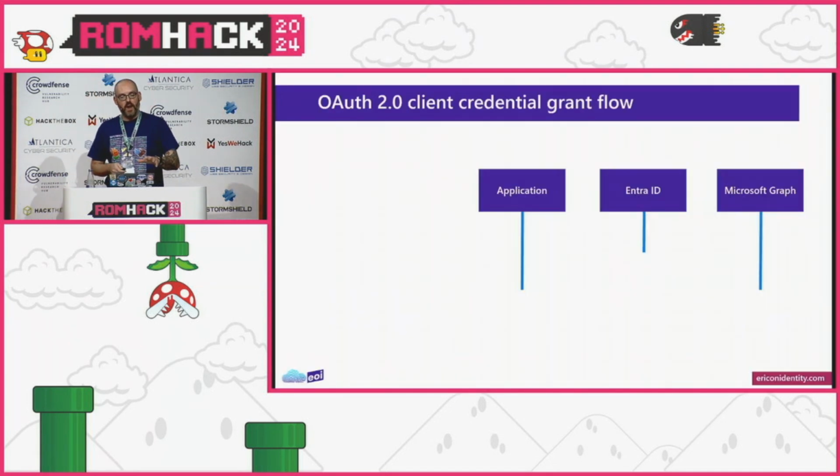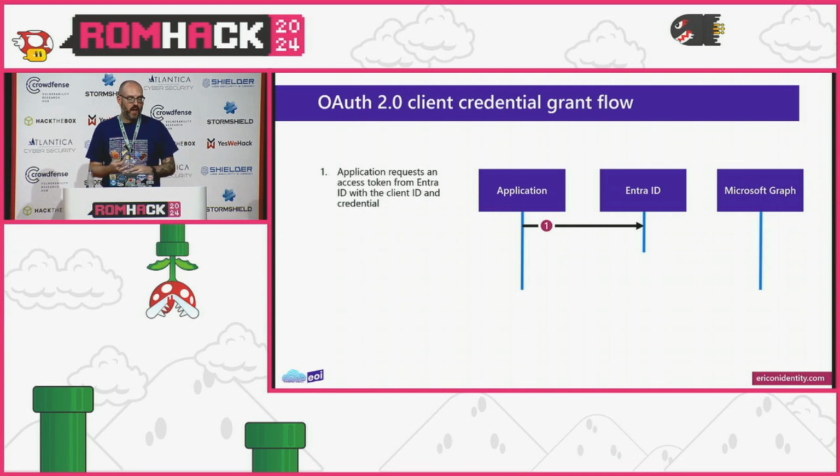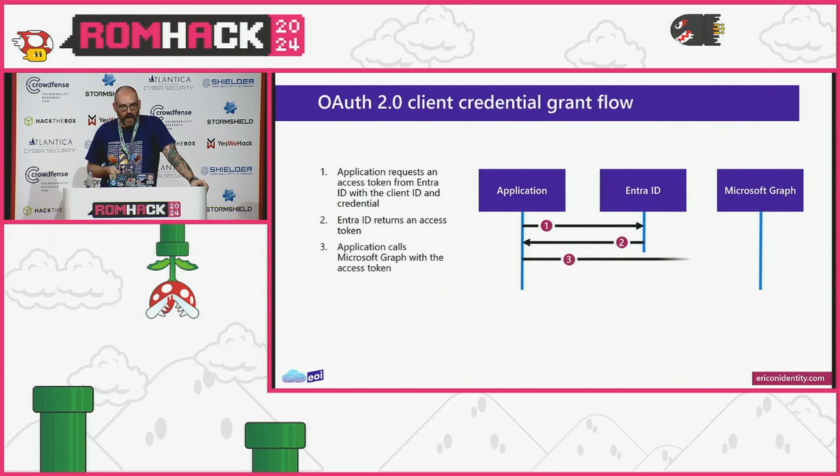So this may feel like a recap, but if we look at the OAuth 2 client credential grant flow, effectively in this flow against Entra, we request an access token from Entra ID with the client ID and the credential. As long as that credential is valid, we'll get an access token back. We pass that access token along to Graph.